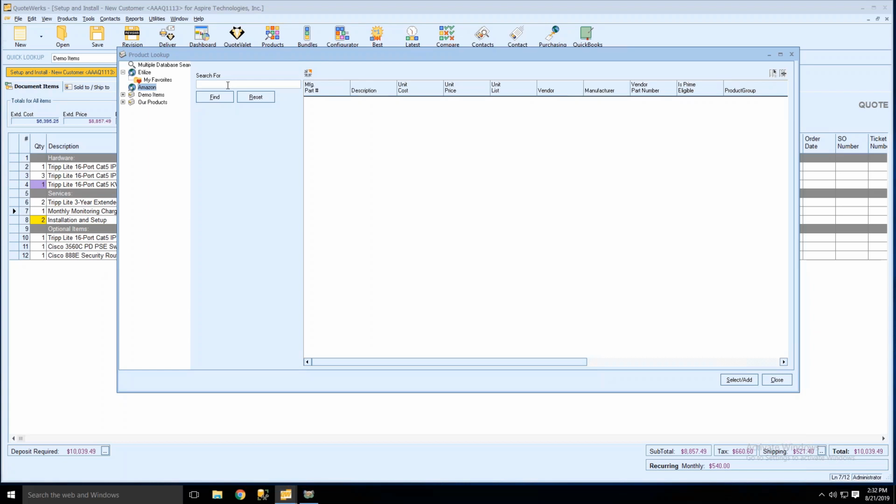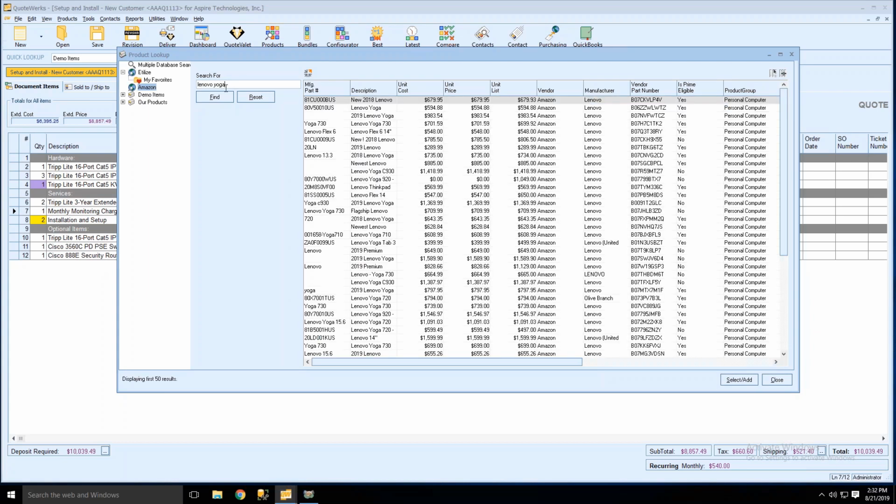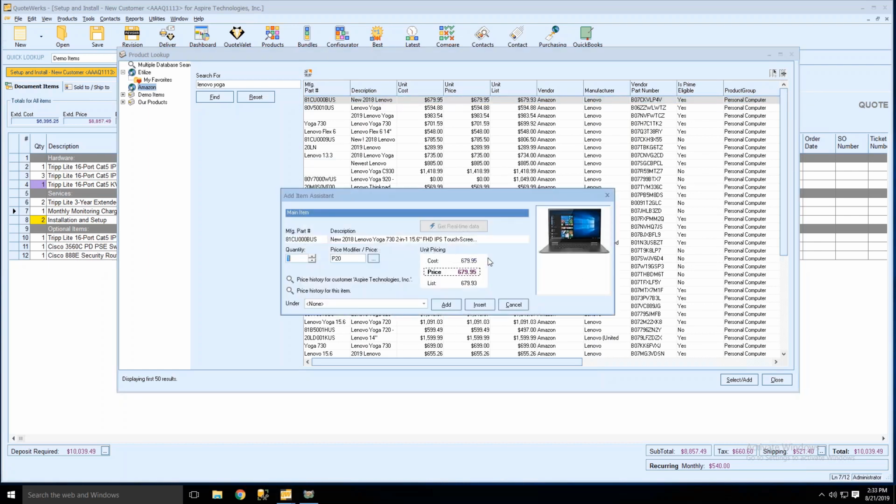But basically the Amazon Business integration, you do have to have Elis, so you have to have a product content subscription. This will allow you to search for items in QuoteWerks that are sold from Amazon. So it's basically just like doing an Amazon search, but you can actually do it from QuoteWerks. So for instance, if you wanted to search for something like a Lenovo Yoga, hit enter on my keyboard, that'll go out and find the item. You'll be able to double click on the item. If the item has a picture associated with it, that'll pull it in. You'll be able to change pricing. So if you wanted to mark up the price, you can do that, change quantity, all those normal functionality there. So that's pretty straightforward.